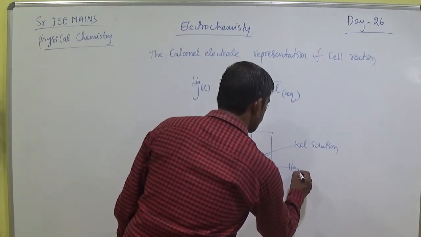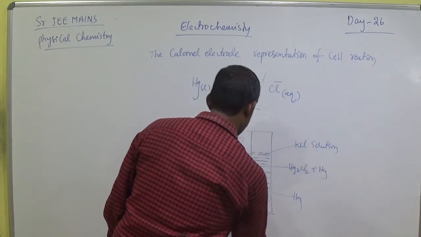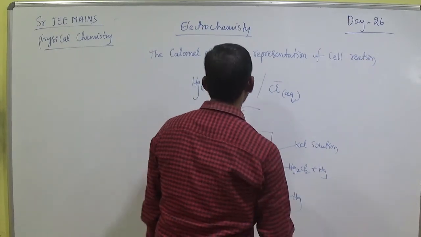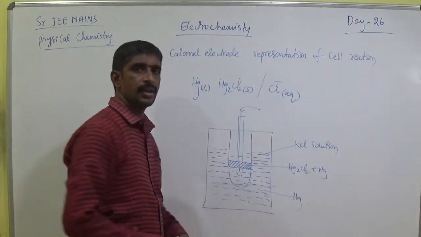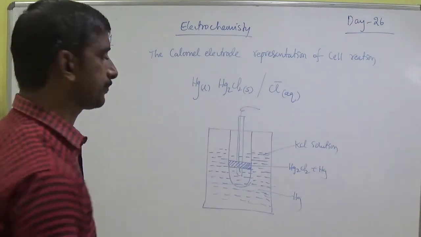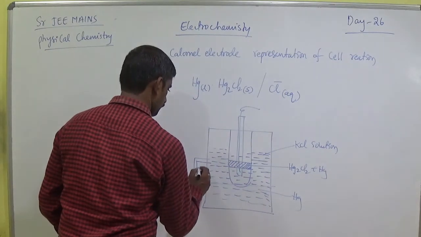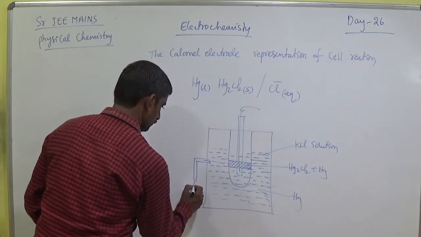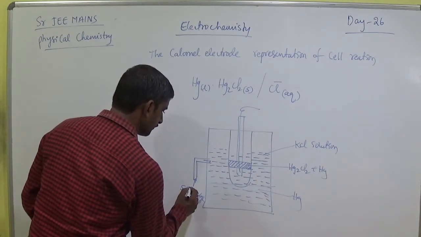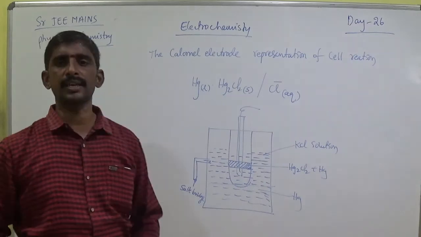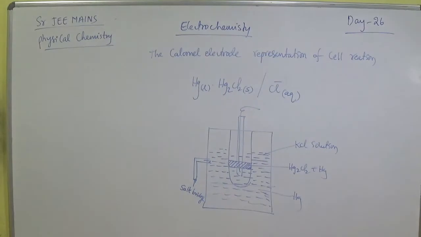Here Hg2Cl2 plus Hg, here Hg, these are different. Write down first the calomel electrode construction. Here is the salt bridge. The salt bridge concept I will explain next class, it is a separate concept.